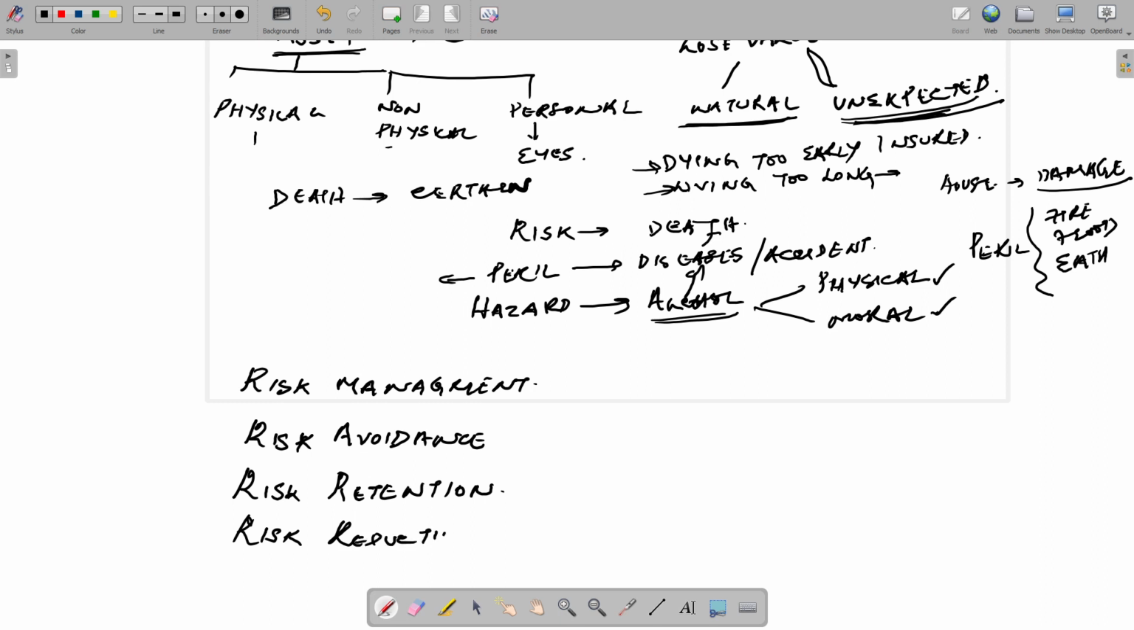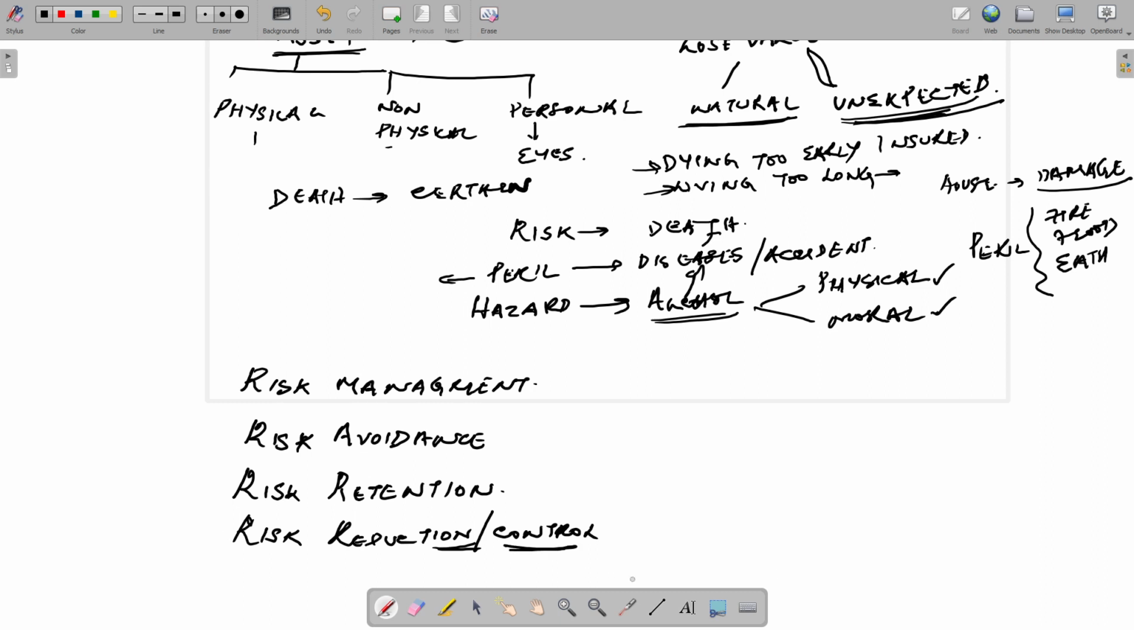Risk reduction or risk control is, for example, when you have a lot of stock in a warehouse. There are risks associated with that stock, because if a fire happens, the stock might get damaged. So what do we do? We put a fire extinguisher or a fire alarm, so that I can reduce the risk.